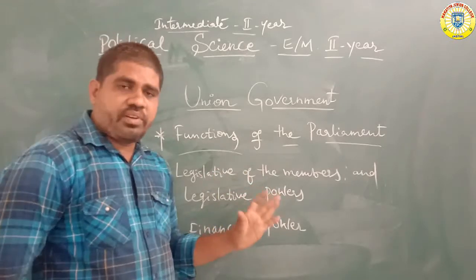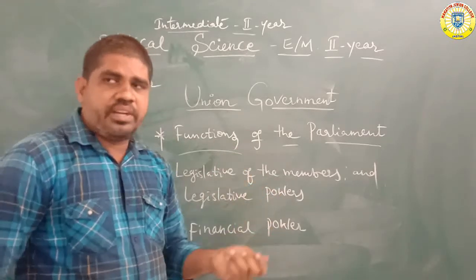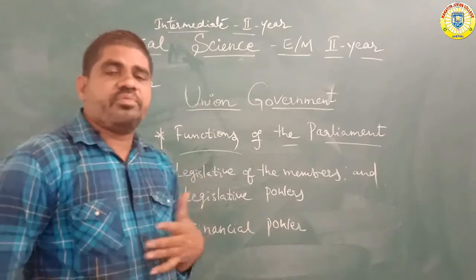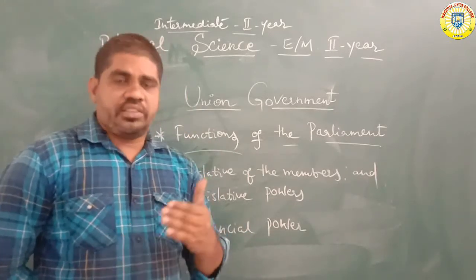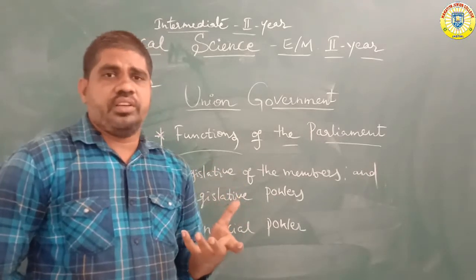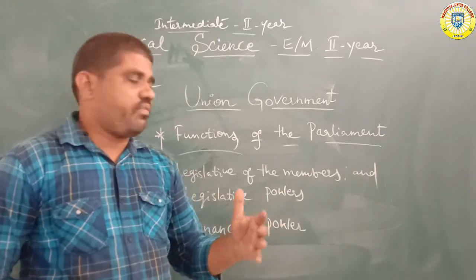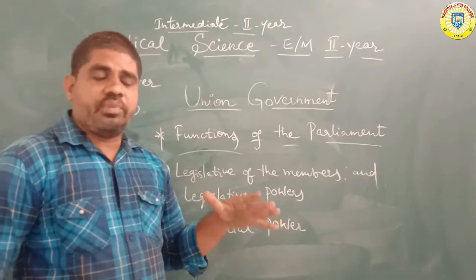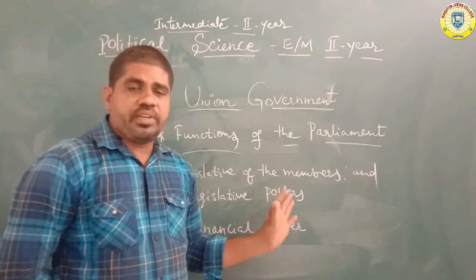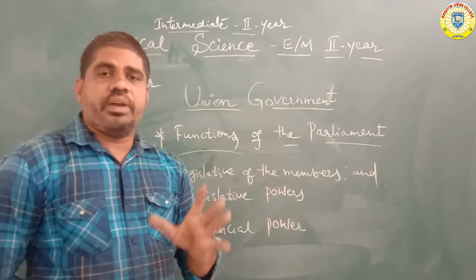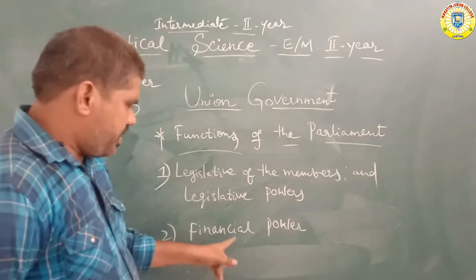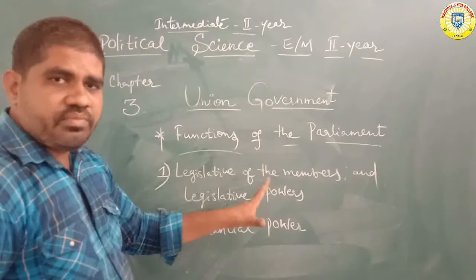The bill also deals with financial situations: how to develop the country financially, the rules and regulations, and the country's own use. Financial and economic powers are maintained under the control of the home minister and the finance minister. Financial power is under the control of the finance minister.